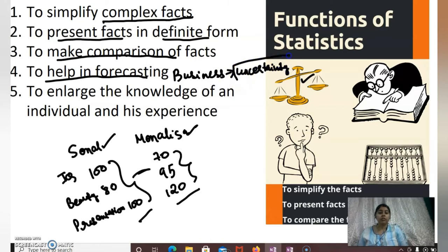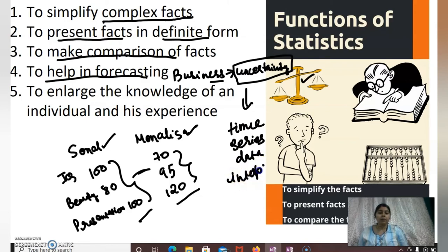To reduce this uncertainty, statistics helps the business enterprise through statistical tools, which I already told you in earlier points, like time series data and interpolation.